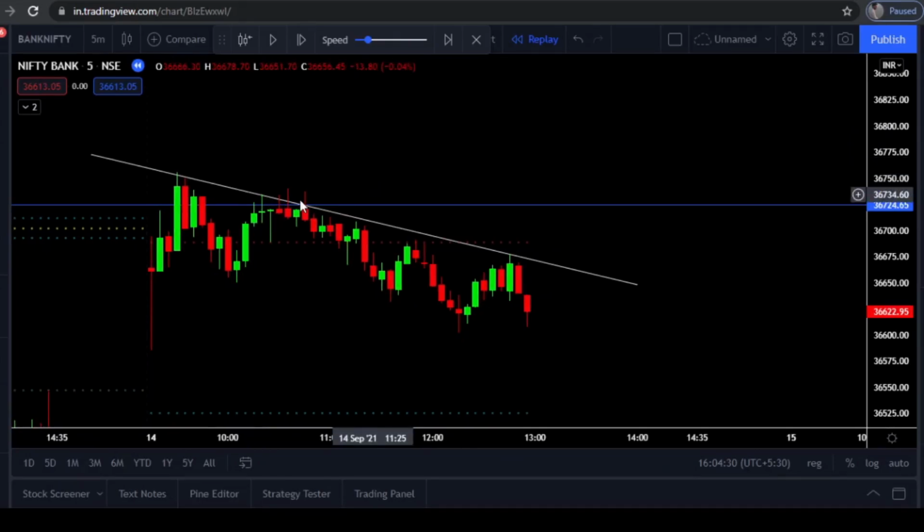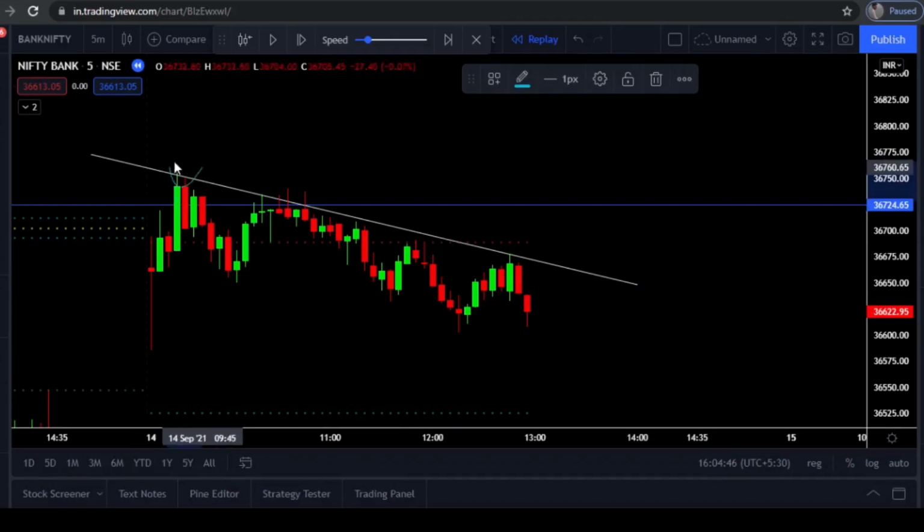So this is how you should mark important levels in the live market. You just saw that I marked this trend line in the live market itself. I connected 2 points and just drew a trend line. This is how you should draw trend lines in the live market. After that you can see here price tested this level, again price tried to touch this level, again price touched that level and made a downfall here. So this is how price is respecting the trend line. This is the importance of trend lines and the importance of live market levels.